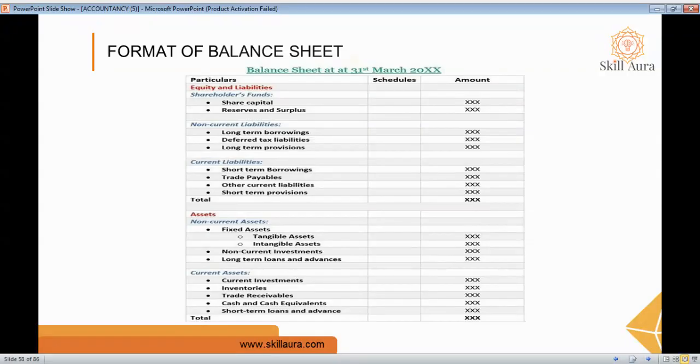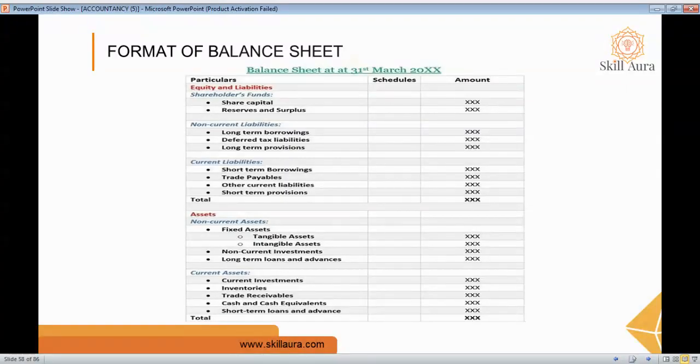In particulars, the first heading is equity and liability. As I told, the balance sheet is divided into two sections, one is asset and one more is liability and equity. In equity and liability there are three subsections: shareholder fund, non-current liability, and current liability. Shareholder fund includes share capital, reserves and surplus. Non-current liability includes long-term borrowings, deferred tax liability, and long-term provision. And current liability includes short-term borrowings, trade payable, other current liabilities, and short-term provisions.